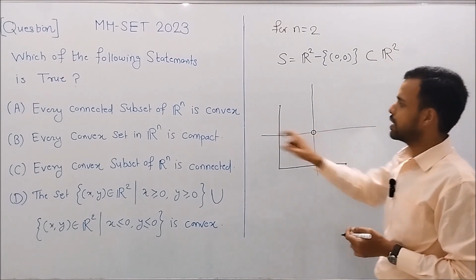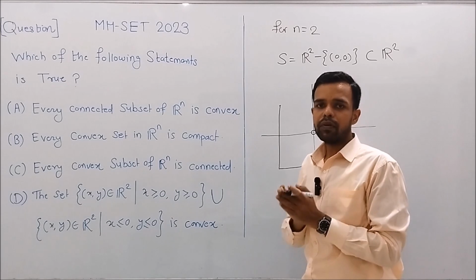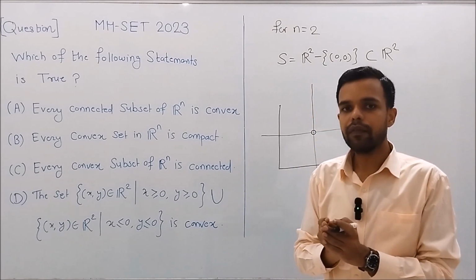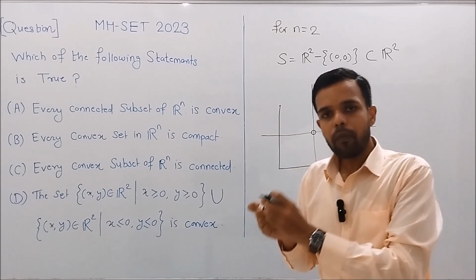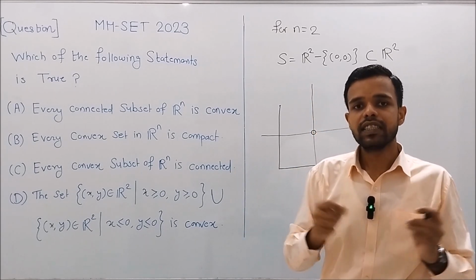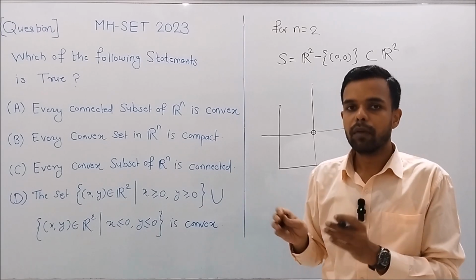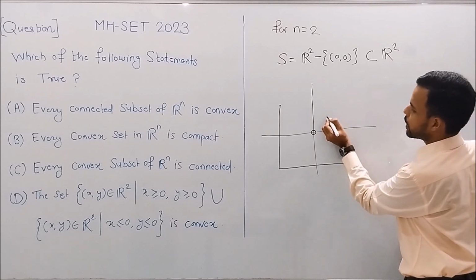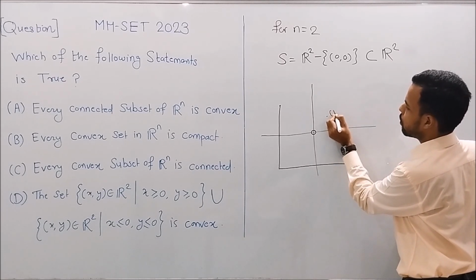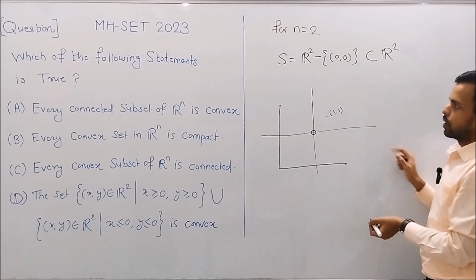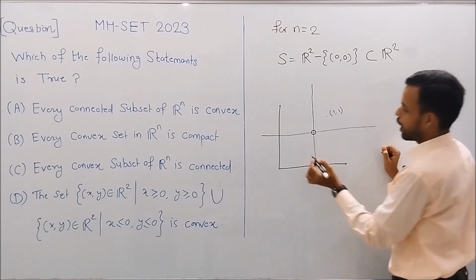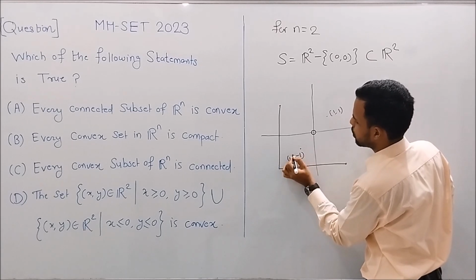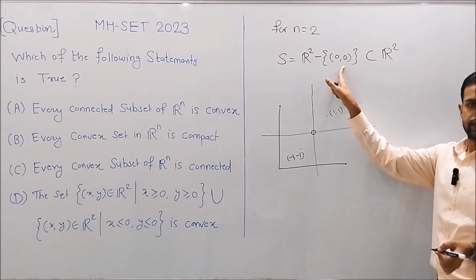Now, is this set convex? We know that a subset of Rn is convex if and only if for any two points in that set, the line segment joining those two points also belongs to that set. Now take two points, say the point 1 comma 1, which clearly belongs to S, and the point minus 1 comma minus 1, which also belongs to this set.